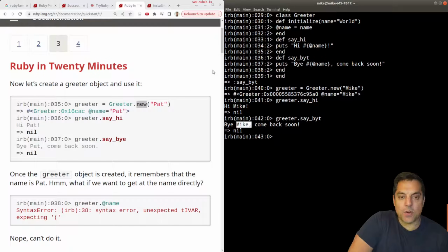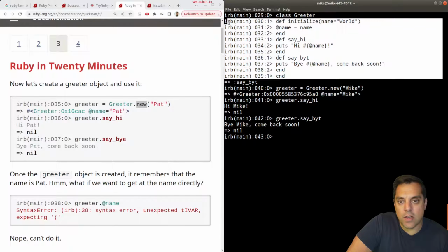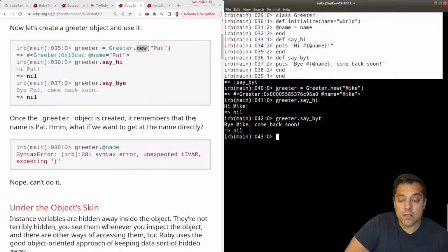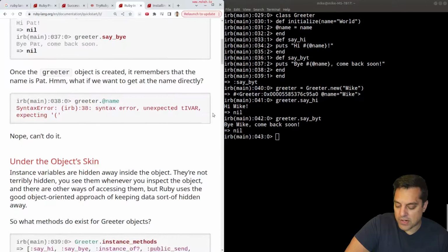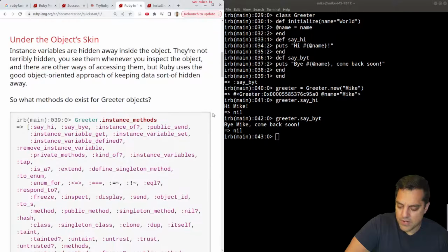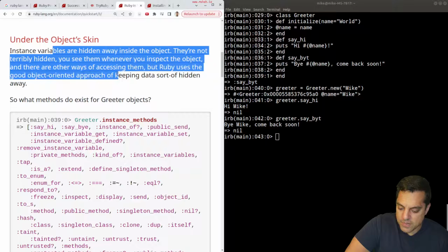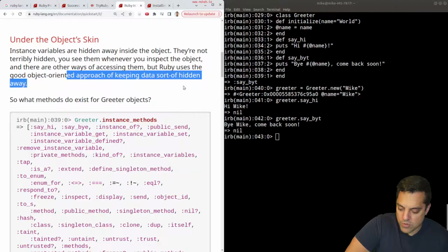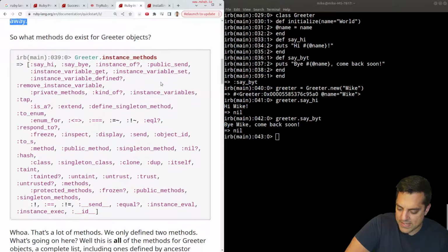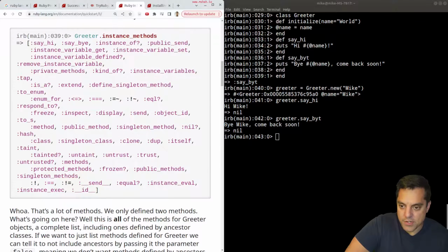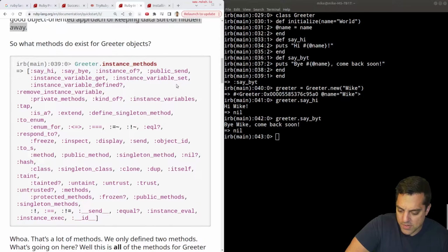So it looks like the object-oriented programming stuff's pretty simple. Obviously, it seems like we can do more powerful stuff here. We saw the include to basically do multiple inheritance stuff. Let's read a little bit about here. Instance variables are hidden away in the object. They're not terribly hidden. You can see them whenever you inspect the object. Okay, so there's a good object-oriented approach here. I'm guessing maybe there are public and private protections if you're developing a module or something.